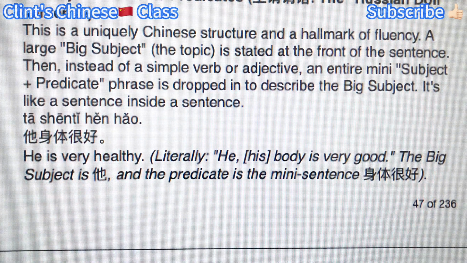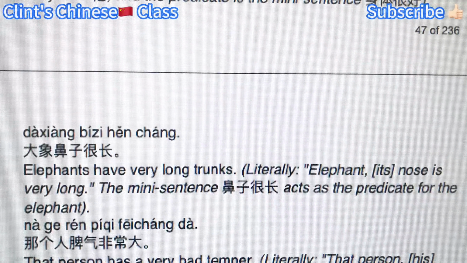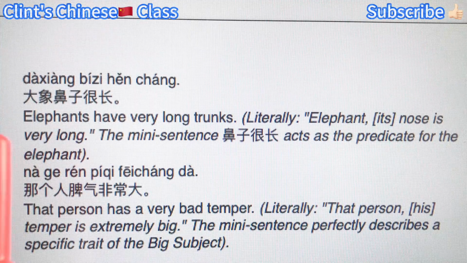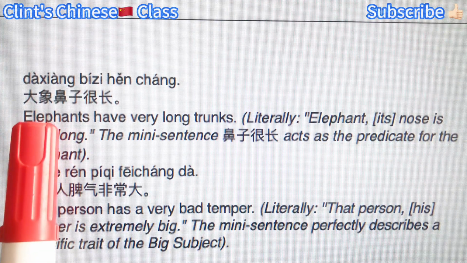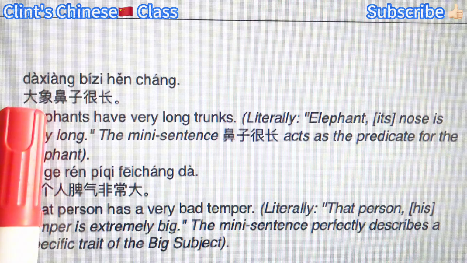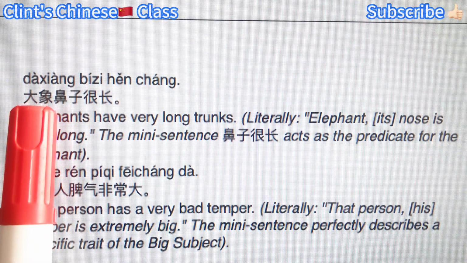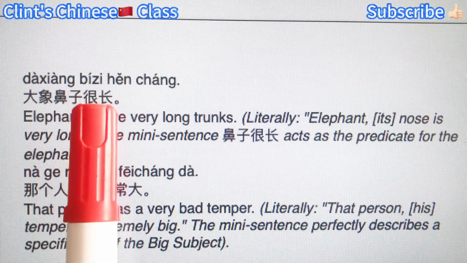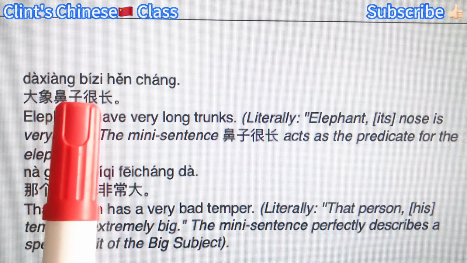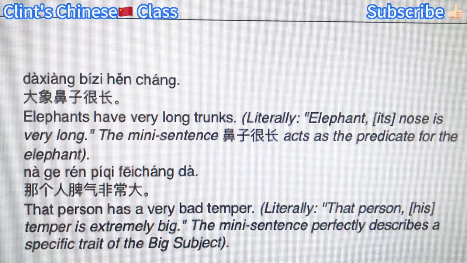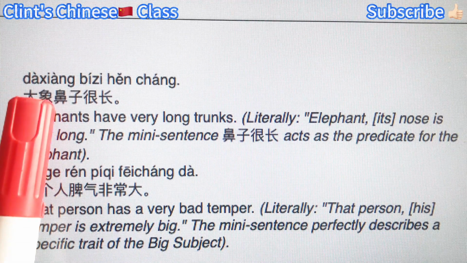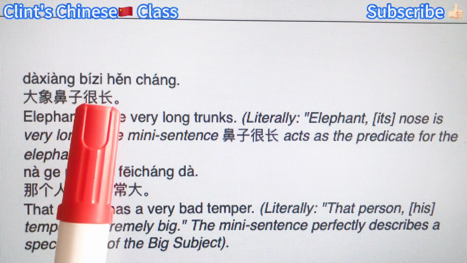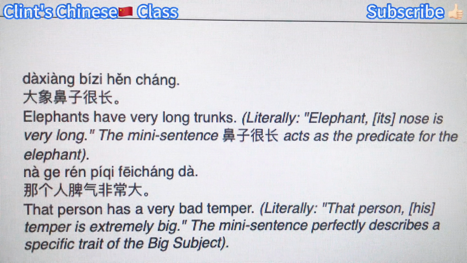Okay. Now let's take a look at the next one. That's why the Chinese is called topic prominent language. Elephants have very long trunks. 大象, subject and topic. 鼻子很长, nose very long, right? 鼻子, nose, 很长, very long. So here the 大象 is the subject, and then the predicate is the subject predicate structure.